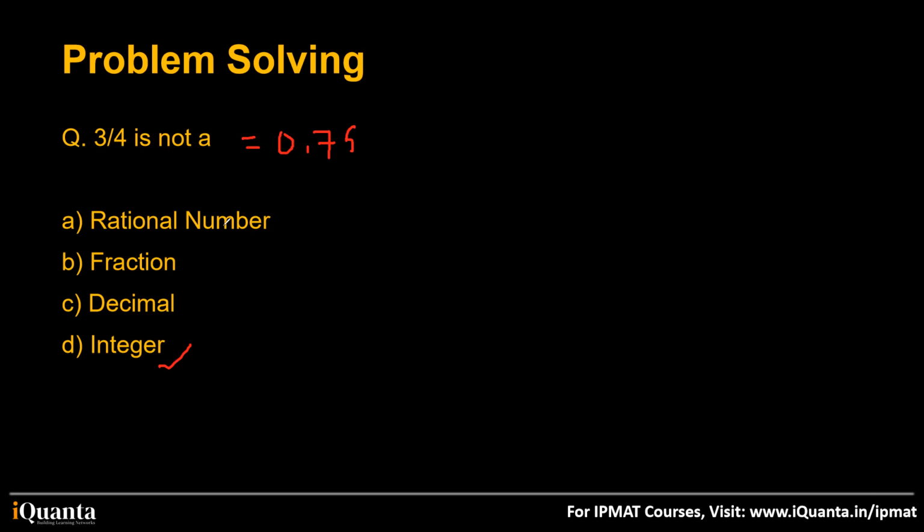So why did I include this question? To tell you that a number can be categorized into multiple categories. It could be a rational number, a fraction, and a decimal at the same time. Okay, that's it. Now let's go ahead.